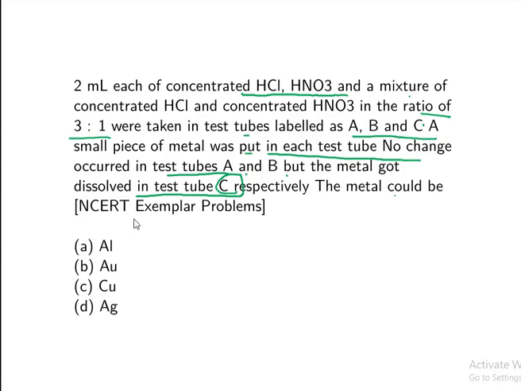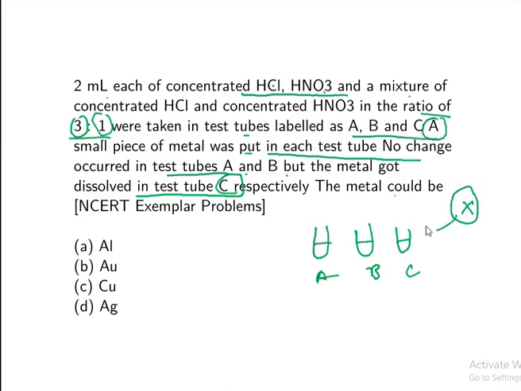They have taken 2 ml of concentrated HCl and HNO3, and they mixed these two in the ratio 3:1, and put this mixture in test tube C. So they have taken one metal, let me call it X, and they put it in all these three test tubes. There is no change in these two test tubes, but the metal has been dissolved in test tube C. What is the metal they asked here?